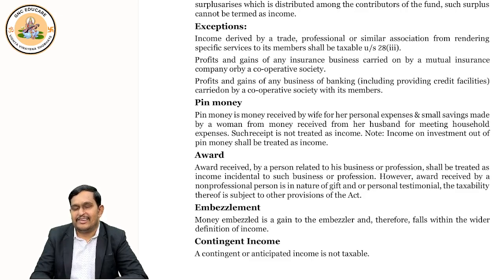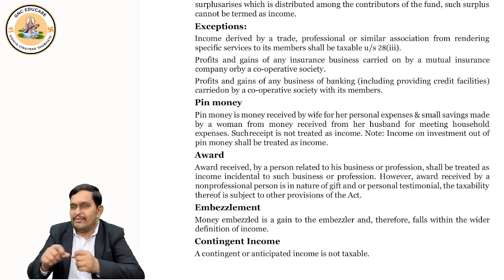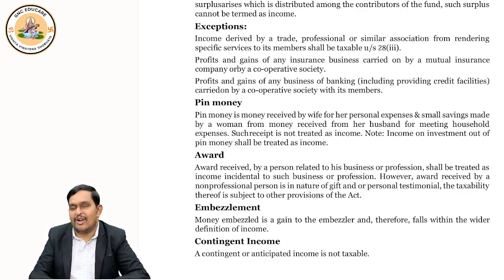So when husbands pay monthly maintenance to wives or pay some pin money, we can use the word, for household expenditure, in that case, whatever husband pays to wife, it is not taxable. Why, sir? Because the husband already earned income, and on that he paid income tax. Again, when he pays to wife, wife should pay? So wife will not have to pay any tax on the pin money which she gets from husband for household expenditure.